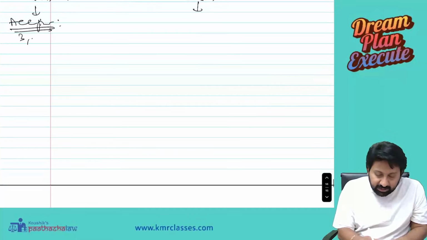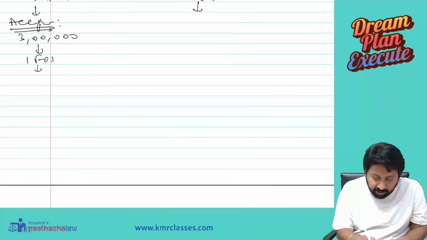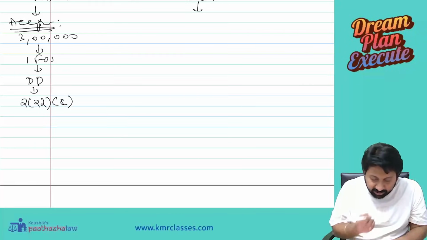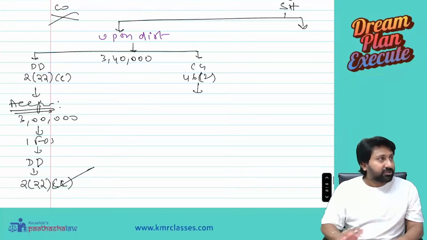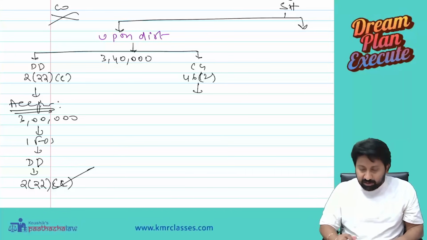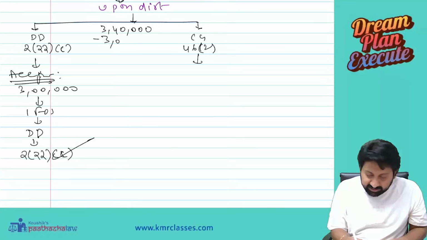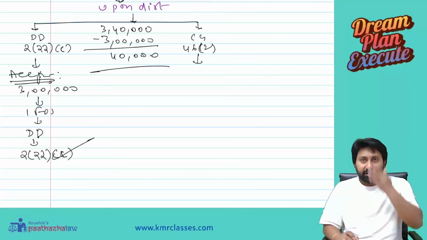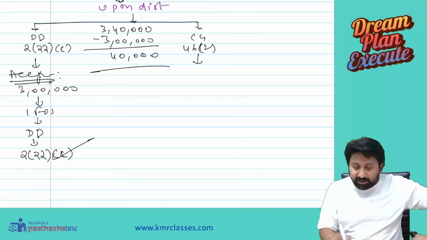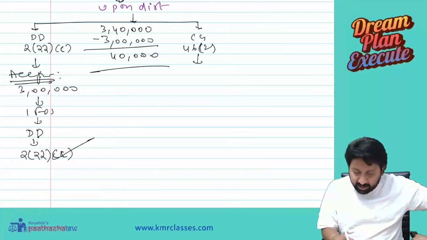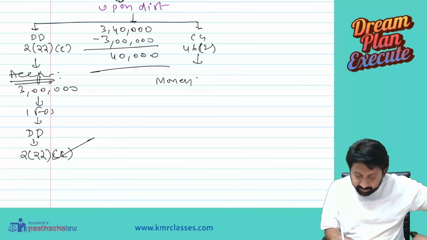To the extent of 3 lakh, it will be taxable under the head Income from Other Sources as a deemed dividend under section 2(22)(c). So 3 lakh, okay? Now how much balance is there? 40,000. So in this, the 3 lakh we already taxed. Now listen. Capital gain, how much should be taxed? What they said? Any money received 60,000.